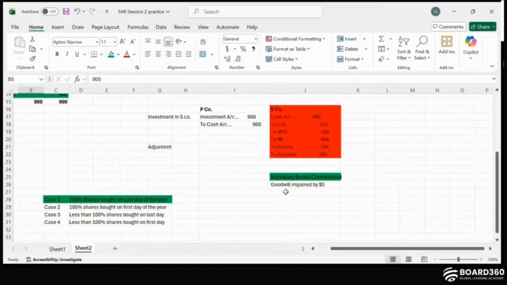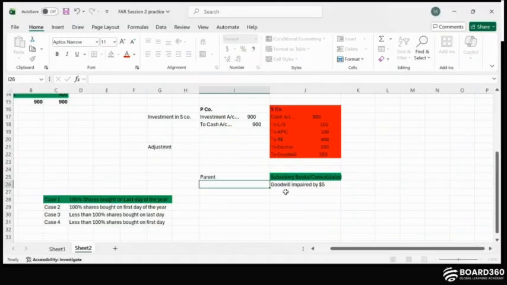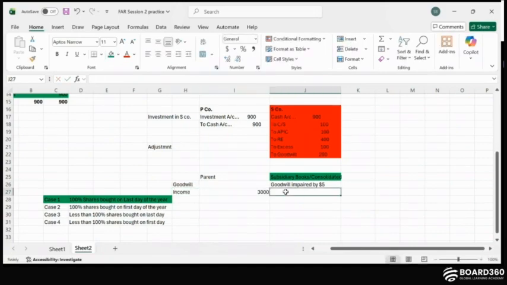Apart from this, there was goodwill, then income: parent earned $3,000 and S corporation earned $150. Okay. And I think equipment useful life.